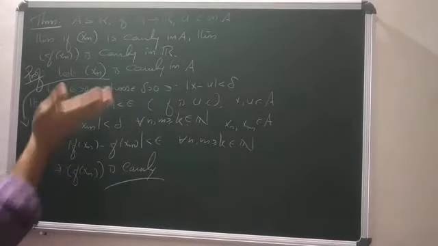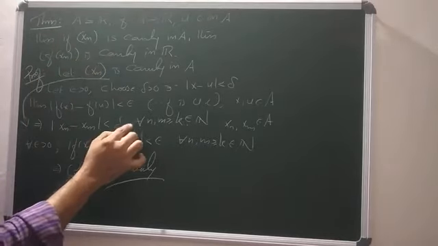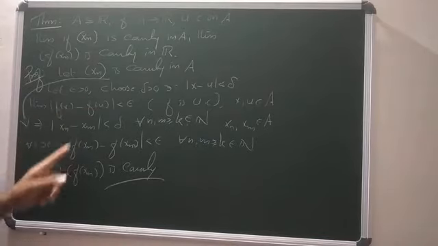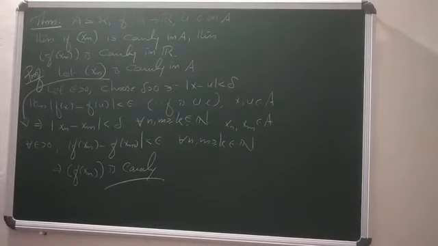If xn is a Cauchy sequence in A, then for delta positive, mod xn minus xm is less than delta. So by using this argument, this implies mod f of xn minus f of xm is less than epsilon for all epsilon positive. So that means f of xn is a Cauchy sequence. Okay.